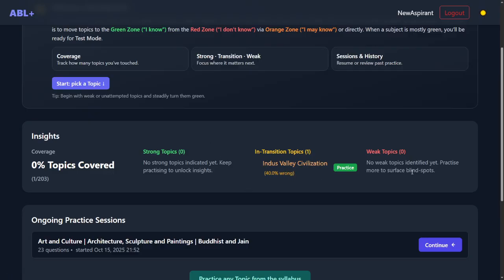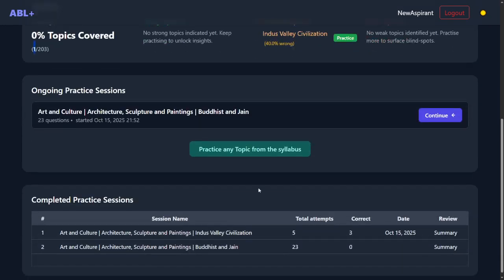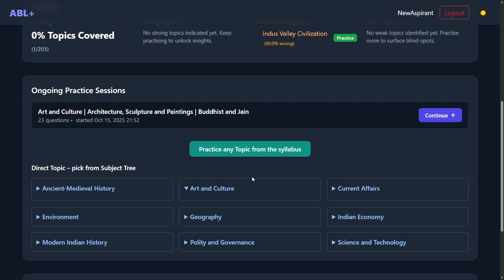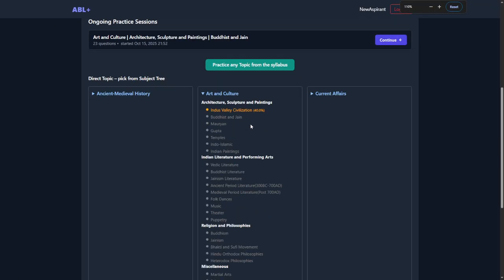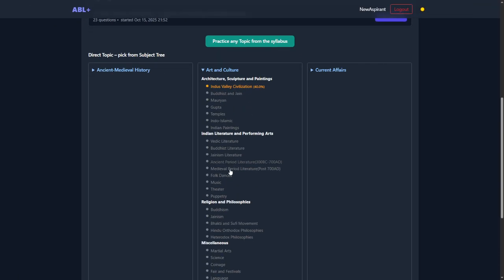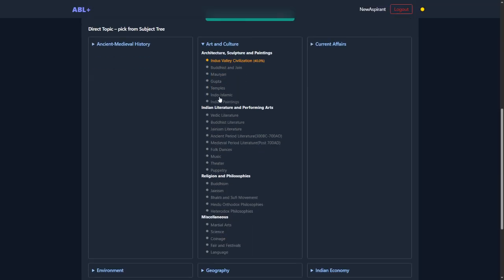So similarly, every topic that you do, on the basis of attempts and attempt types marked, it will be sorted in these. And now you know that you have one topic in transition, whereas out of 203 you have covered one topic. So let's go to the knowledge map also. Let me just zoom it out a little bit here. So the entire map of this whole art and culture, it lights up. So now you exactly know that if you keep practicing, this will light up, and you will know what is the health of this syllabus tree.